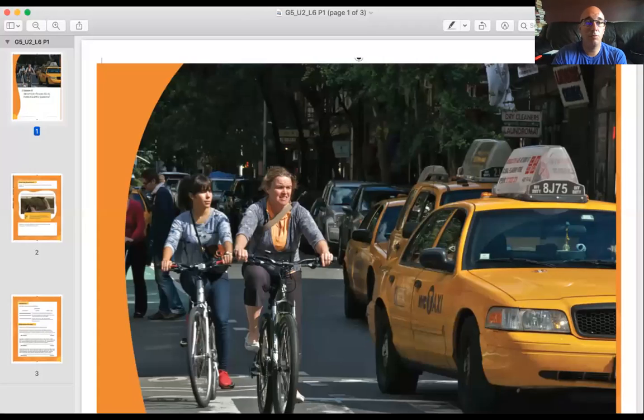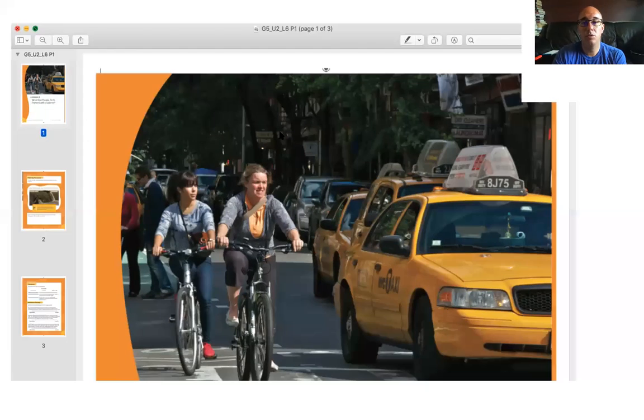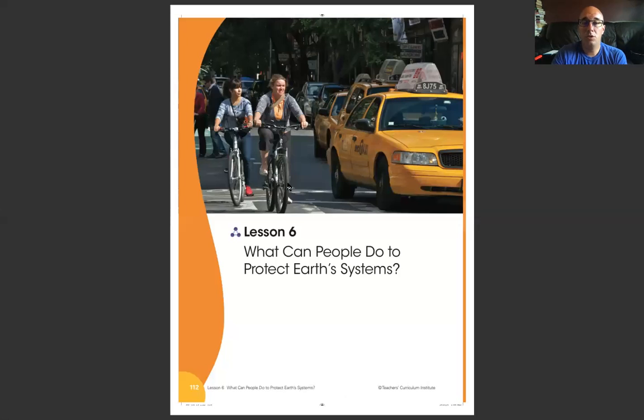Again, just like the last few weeks, the introduction lesson is a little bit easier than the others. It's just kind of an overview. It says, what can people do to protect Earth systems? So we've learned about how different parts of our lives can affect the systems. For example, like the industry, how cars and just people, humans as a whole can affect the Earth systems. Then we talked about how individually we affect Earth systems throughout our normal days. And then this lesson is more about how we can actually do things to protect Earth systems.